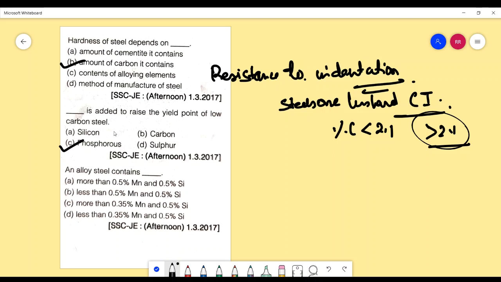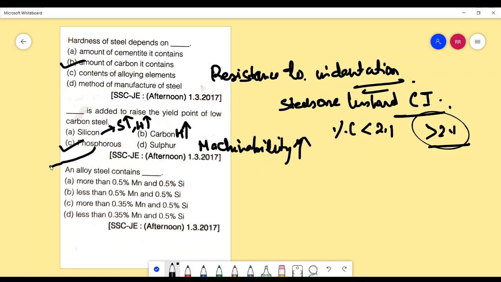If you add silicon, strength and hardness increase. If you add carbon, again hardness increases. If you add sulfur, machinability increases. And if you add phosphorus, yield point of low carbon steel increases.